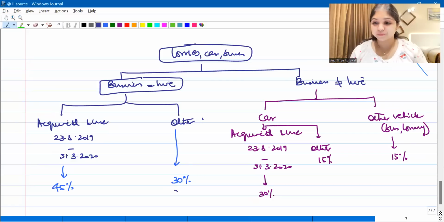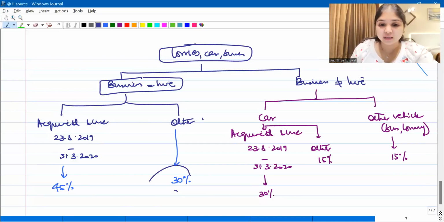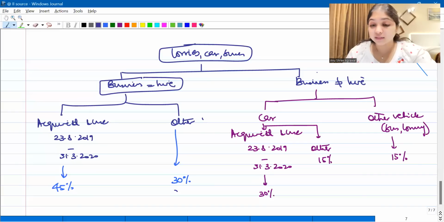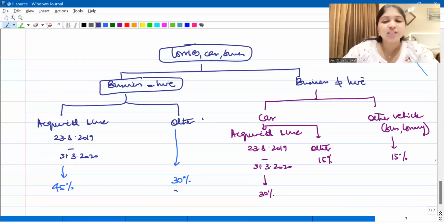Yes. This is the chart I wanted to give you all. Only if the assessee is in the business of giving on hire, then for all the vehicles, the 30 will become 45. But if the assessee is not in the business of giving on hire, then only car 15 will become 30. Other vehicles, which were 15, will remain 15. So this was our discussion, that flowchart which I wanted to give you.